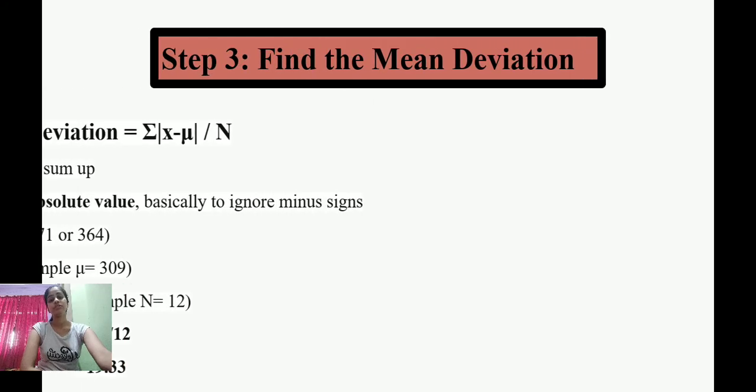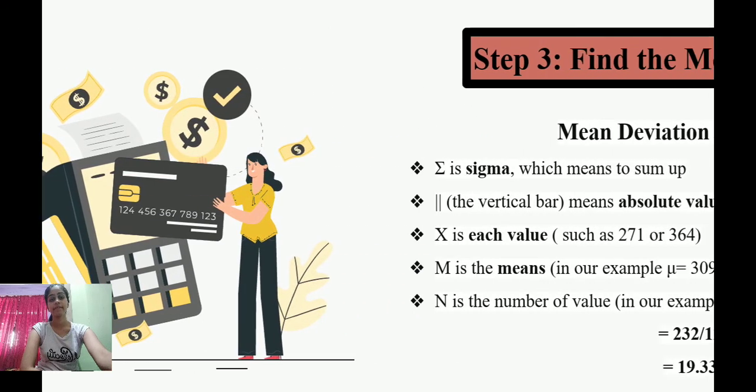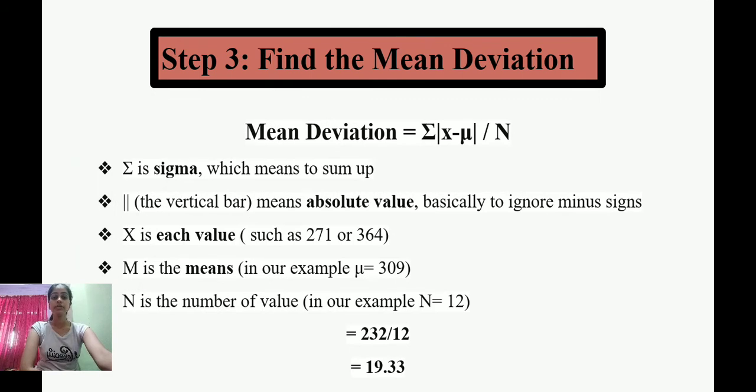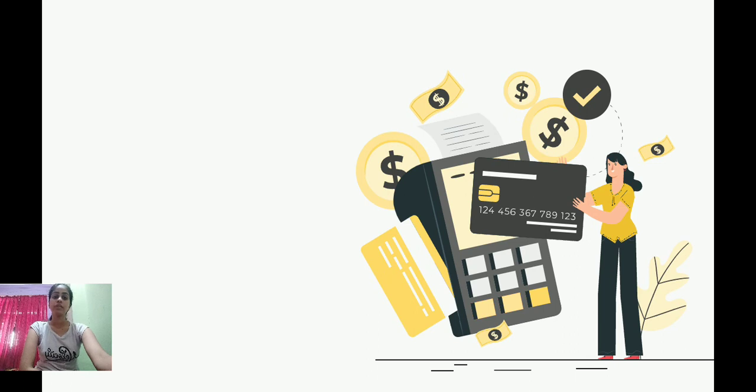Find the mean deviation. Summation is sigma, which means to sum up. Two vertical lines are known as bars. x is each value, mu is the mean and n is the number of values. So the formula is summation of absolute x minus mu upon n. So we will just put the values and take the answer. 19.33 is the answer.